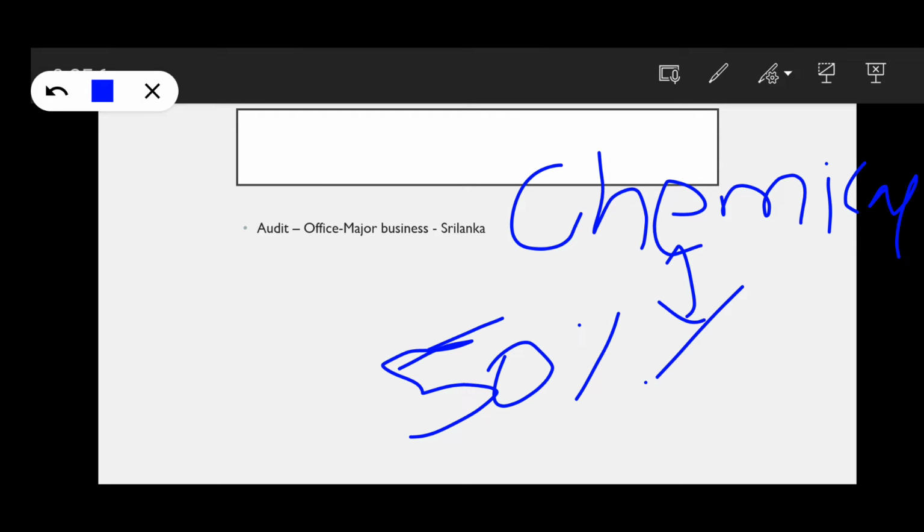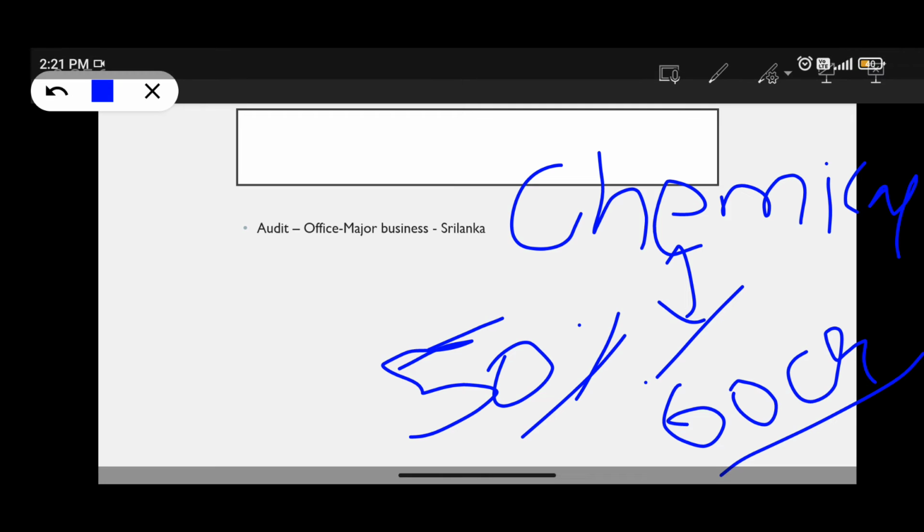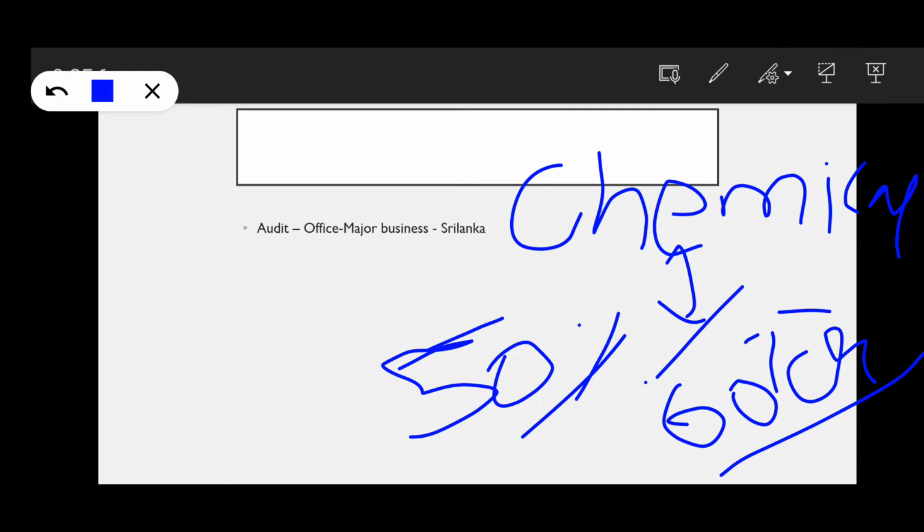The accountant said that ours is a chemical business and we are going to get 50% of revenue from Sri Lanka. And still 60 crores debtors are there from Sri Lanka. After that date, the Sri Lankan government has said that we are not going to farm with chemical fertilizers.